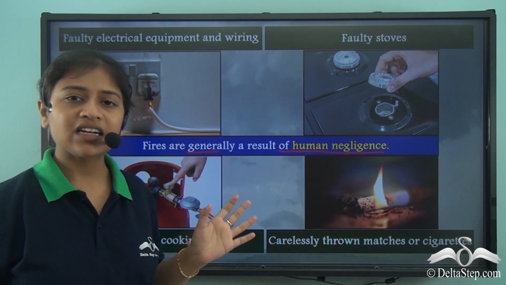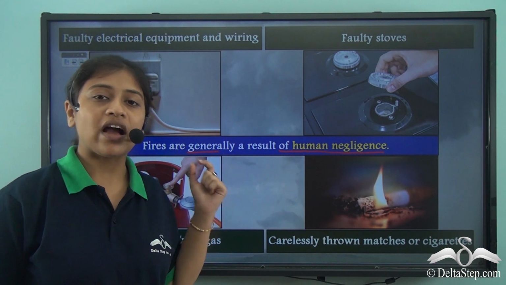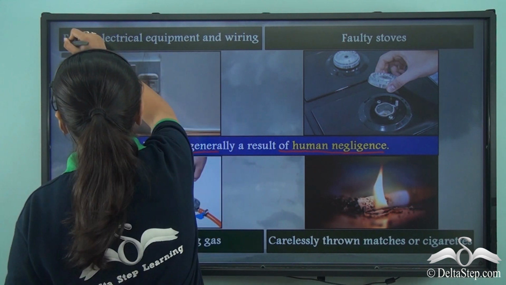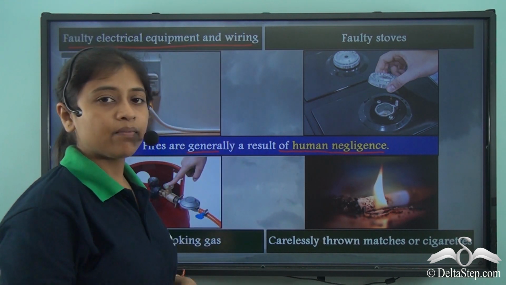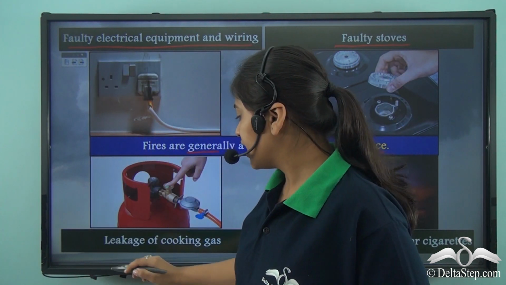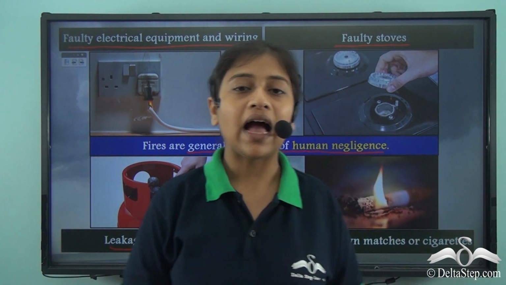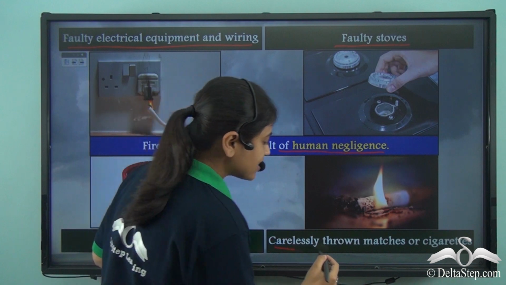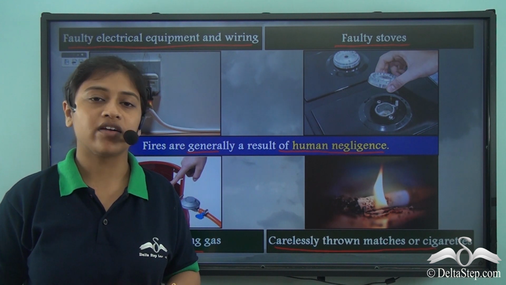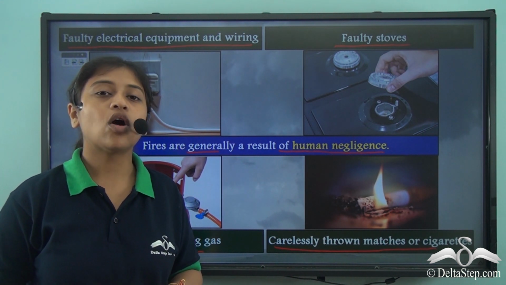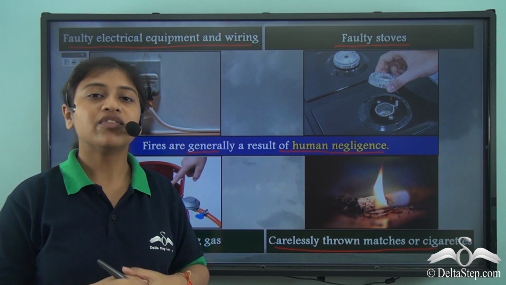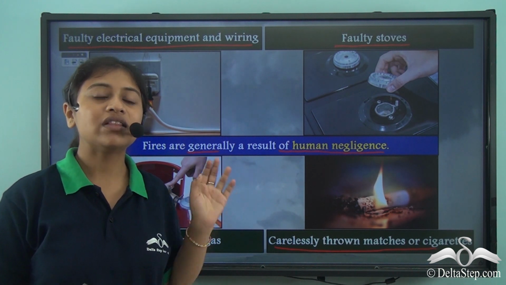So there are different factors that result in fires that break out in buildings. Most of these factors may include faulty electrical equipment and wiring. It may also include faulty stoves and leakage of cooking gas, and carelessly thrown matches and cigarettes are a major reason for the breaking out of fire. Now, to avoid fire or any such major incident because of all these factors, what we need to keep in mind is to keep a check on these factors.